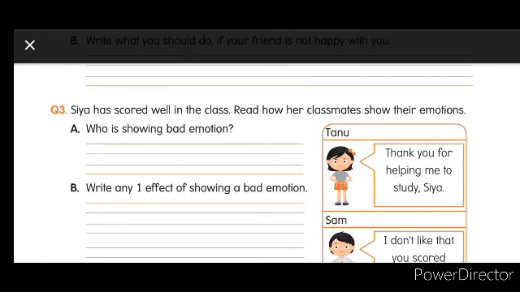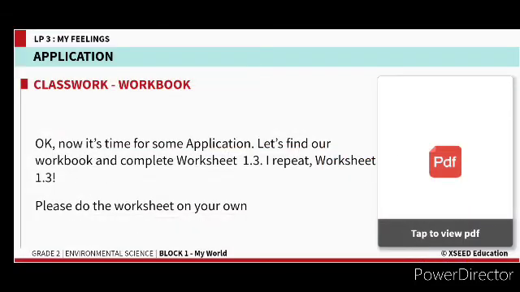Now you tell me B question. Write one effect. Any one effect means what will happen. Showing a bad emotion. It hurts others. Simple 3 words. It hurts others. It hurts you and it hurts other people also. So simple words you put and you complete the worksheet as usual, children.